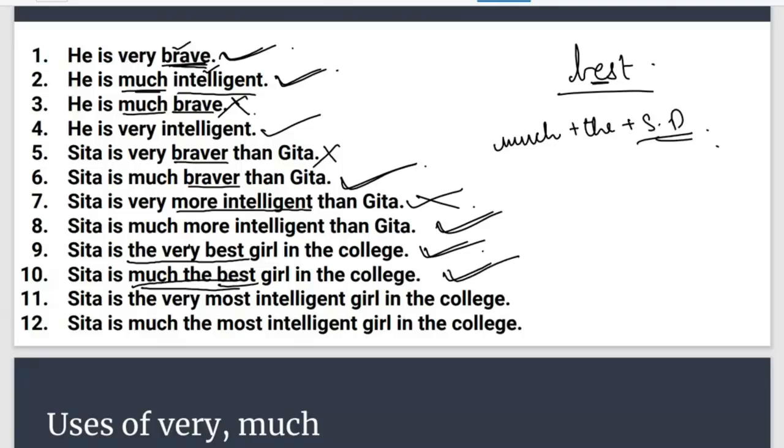Now let's have a look at 11 and 12. Here it is intelligent only, so we are talking about more than one syllable. Is sentence number 11 correct? No, sentence number 11 is not correct because we don't use very with more than one syllable in superlative degree. So this one is wrong. Why are others not replying? Are you getting confused? And the last one. Sita is much the most intelligent girl in the college. Here we are talking about more than one syllabic, and we all know that with superlative degree in more than one syllabic, we neither use very nor much. So these two sentences are not correct. Okay.